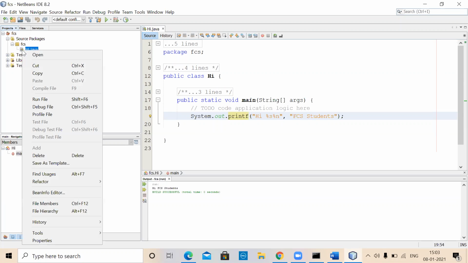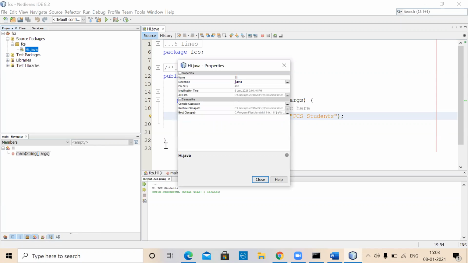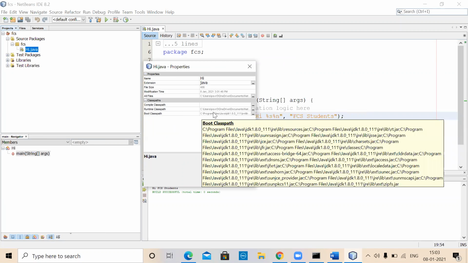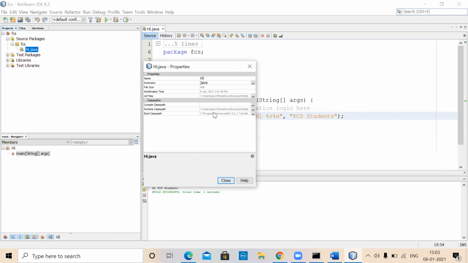Let us see here by any chance we can know where exactly it is storing all of them as a part of it. So you should be able to see the properties file. So it is saying class path or whatever, all that it is actually saying, and then this particular thing, all files, NetBeans projects, right?